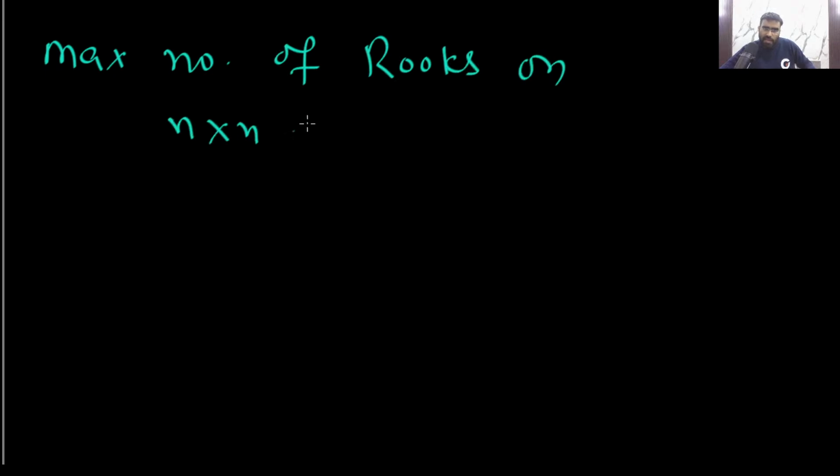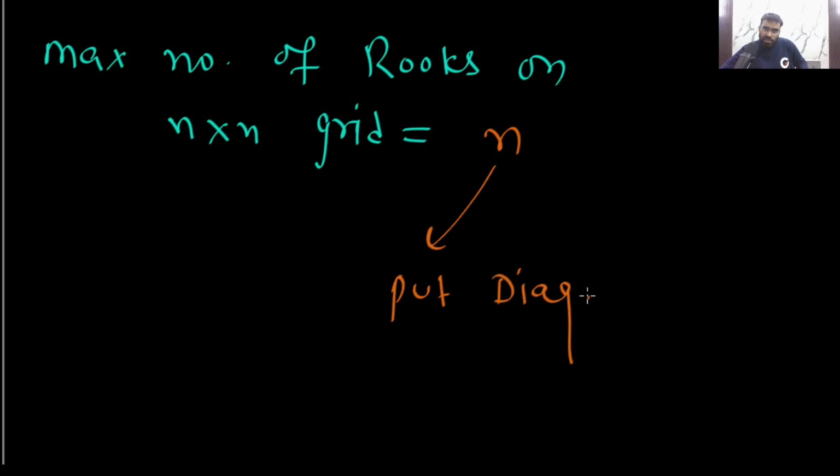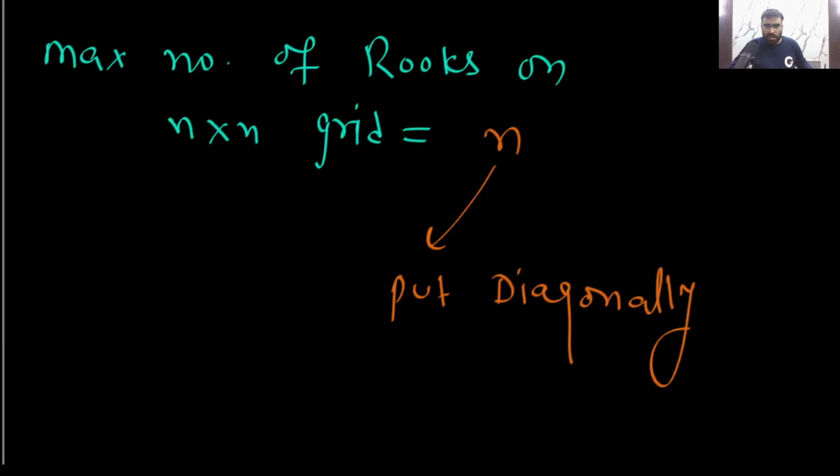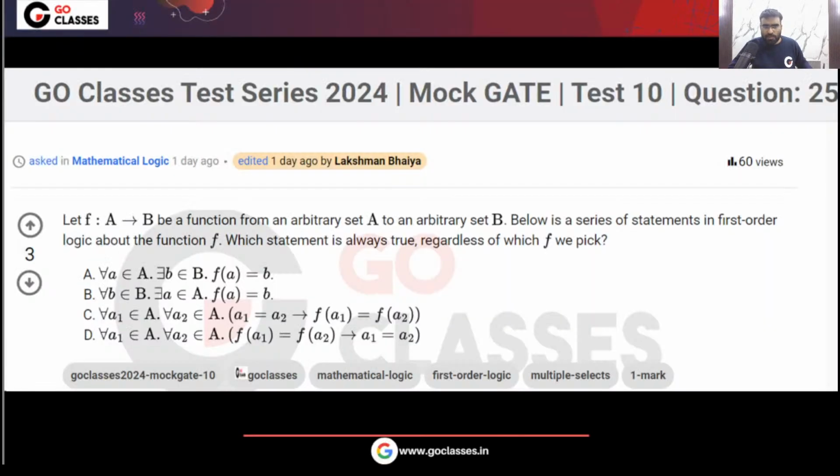So remember, the max number of rooks on an n by n grid. If you have an n by n grid, then maximum how many rooks can I put? That will be n. Just put them diagonally. Is this understood? Very simple. So maximum you can put n rooks. Okay, let's move on now.